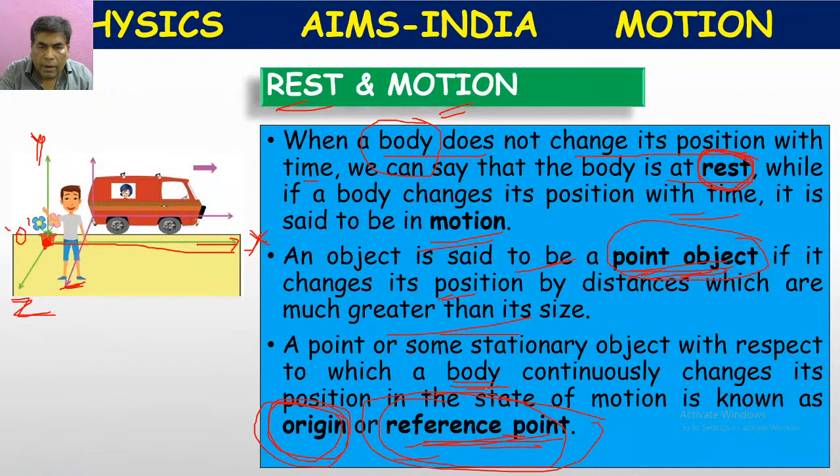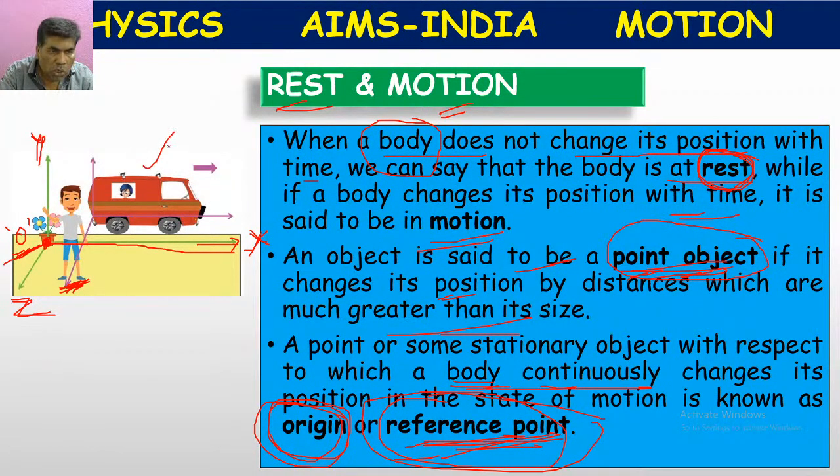If we have to tell that the body is changing its position, then based on this origin or reference point, we can tell that the body is moving in the x direction, the y direction, or the z direction.